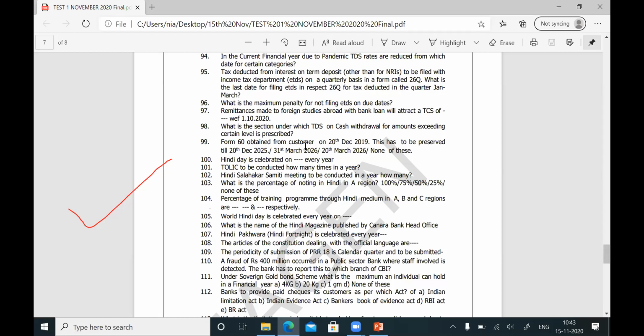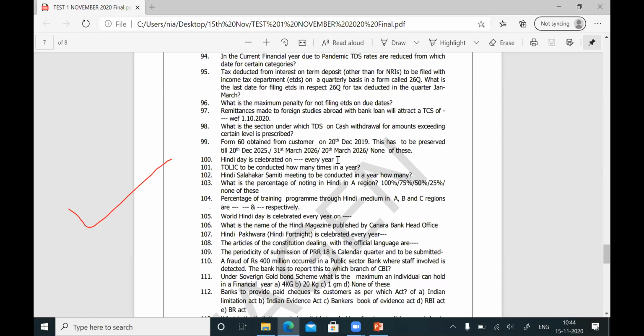Okay, now the remaining questions, question number 100 to a few questions, we will be discussing on Hindi matters. Questions are common. All levels will get a question on Hindi matters. Let us see the question. Question number 100. Hindi Day, or Hindi Divas, is celebrated on 14th September every year.